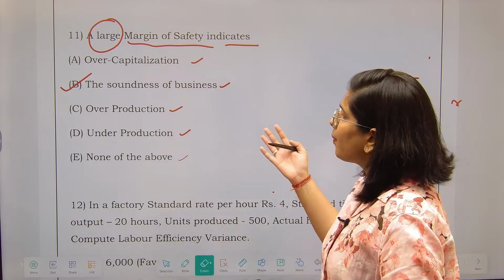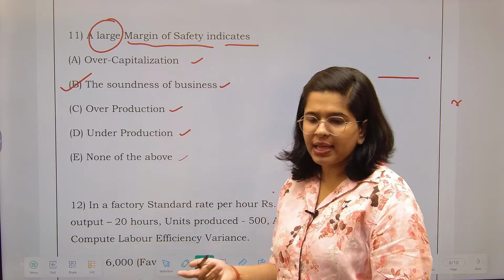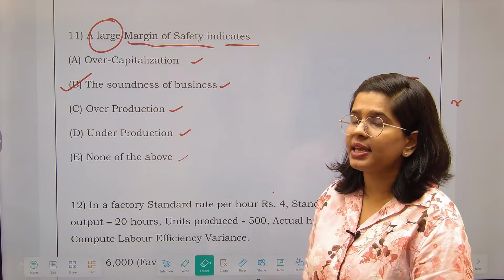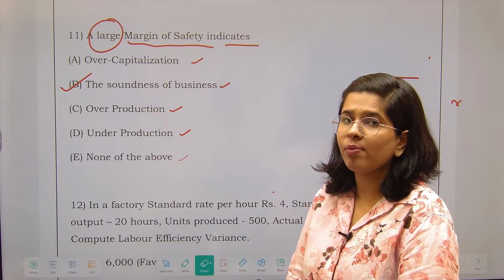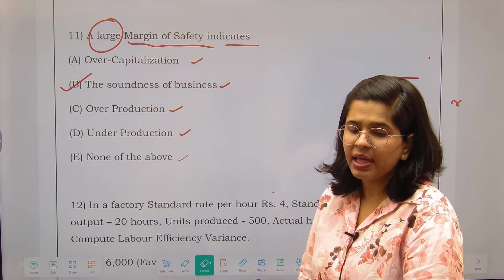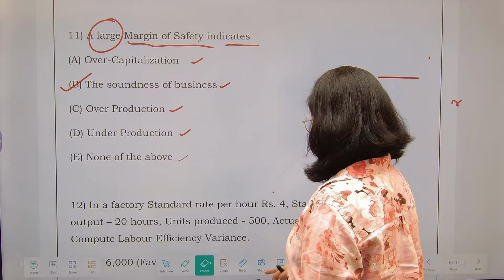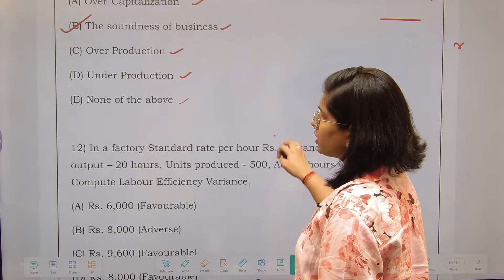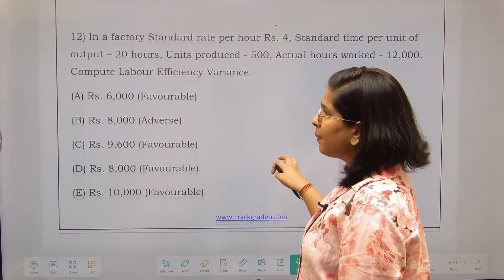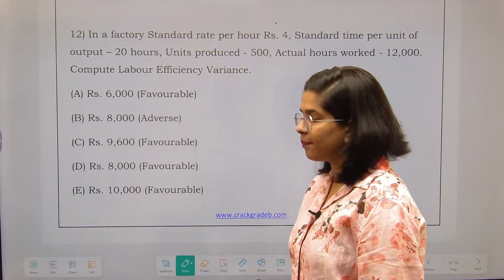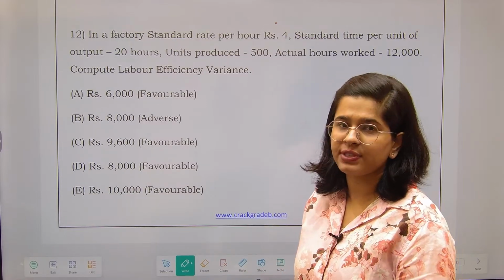Next is overproduction, underproduction. No, the margin of safety is indicative of how much higher sales you have than your break-even point. So that is why option B, soundness of business, is correct. With that particular question, we have also completed the concept of margin of safety.